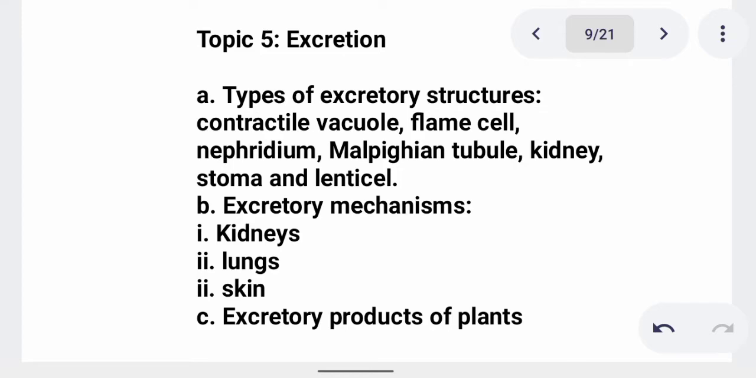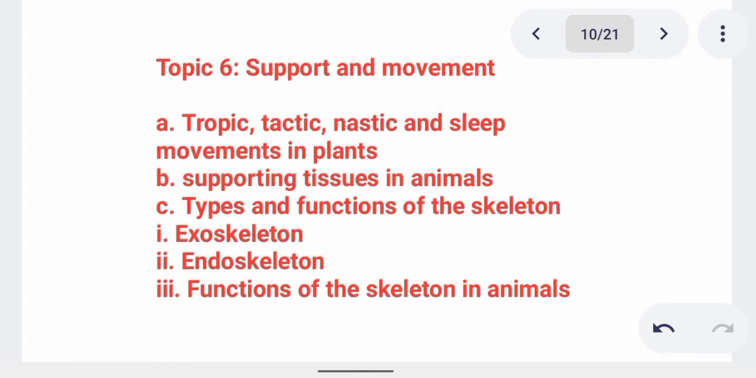Then excretory mechanisms. In this place, you have to understand kidneys, you have to understand lungs. Skin is another organ that excretes sweat and urea and others. Then here we talk of excretory products of plants as well as excretory products in animals. In topic 6, we talk of support and movement. Here you have to understand the skeletal system and all forms of skeleton.